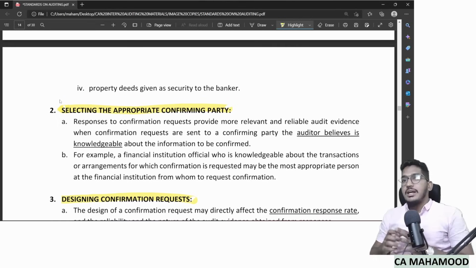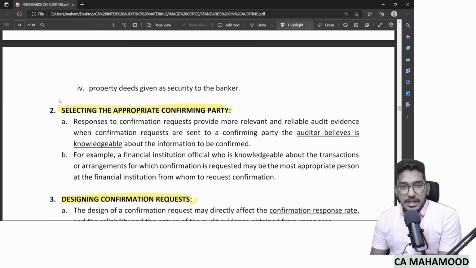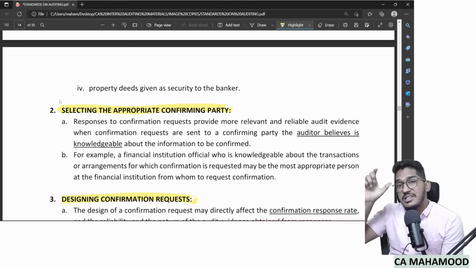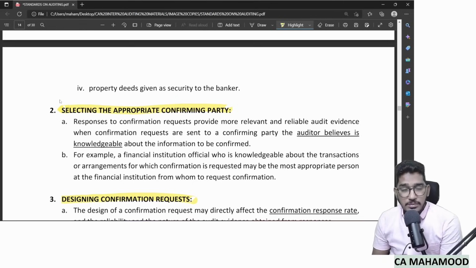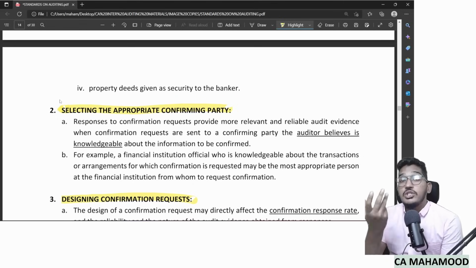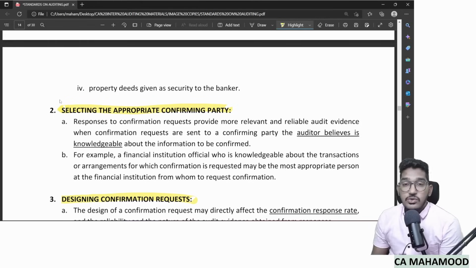For example, Reliance Industries Limited is a debtor for your client. You have to send a confirmation request. Will you send the email to the official email address of Reliance Industries Limited? No. You want to know who is the concerned person in Reliance Industries Limited to whom, if you send the confirmation request, you will get the response. So like this, you have to select the appropriate confirming party.